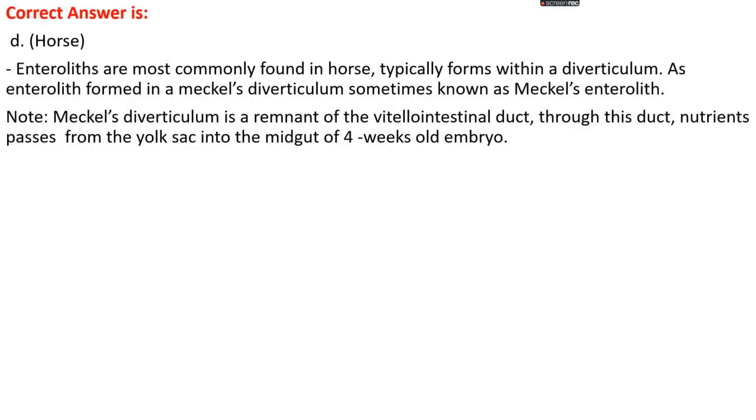Enteroliths are most commonly found in horse, typically formed within a diverticulum, as enteroliths form in a Meckel's diverticulum, sometimes called Meckel's enteroliths. Meckel's diverticulum is the remnant of the vitellointestinal duct. Through this duct, nutrients pass from the yolk sac into the midgut of the 4-week-old embryo.